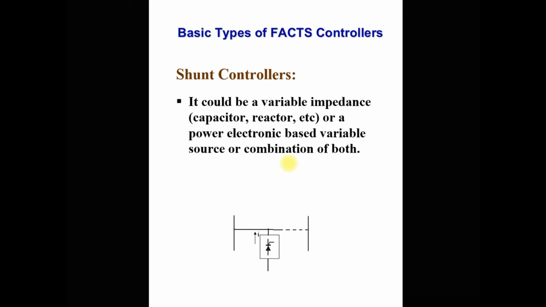The second FACTS controller is a shunt controller. In the same way as the series controller, it is a variable impedance, like capacitive or inductive, or a power electronic based variable source, or a combination of both. You can see in the single line diagram here that it is connected in shunt with the transmission line. This is a transmission line. This is a bus, and at the middle of the bus, the shunt controller is connected, and that works as a variable impedance, or maybe a variable reactor type, or a power electronic based variable source.